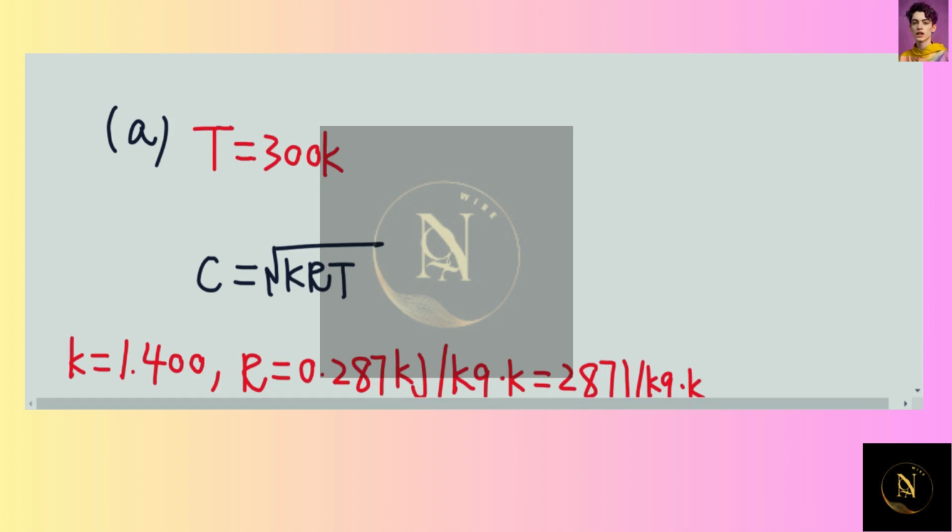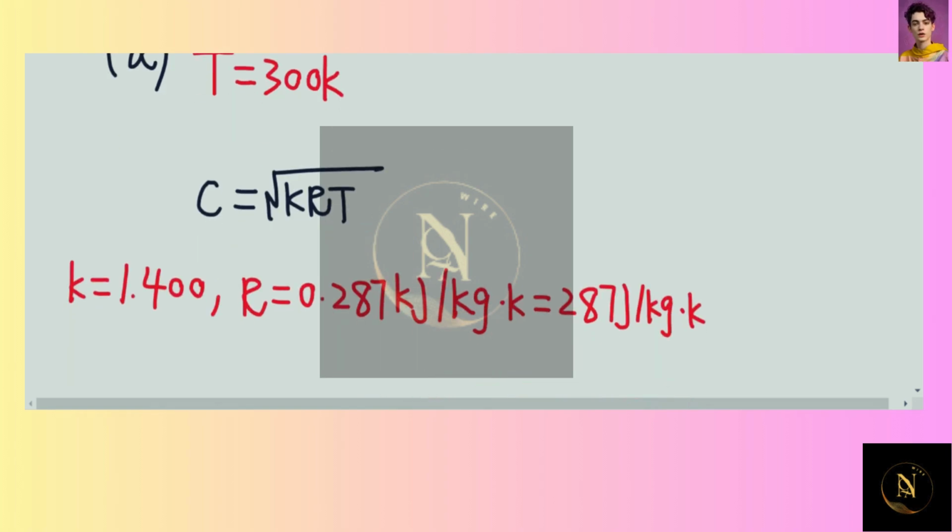Okay, so we know the speed of sound in the air can be expressed as the square root of kRT. We know the specific heat ratio for the air is 1.4, and the gas constant for the air is 0.287 kilojoule per kilogram times Kelvin, which is 287 joule per kilogram times Kelvin.